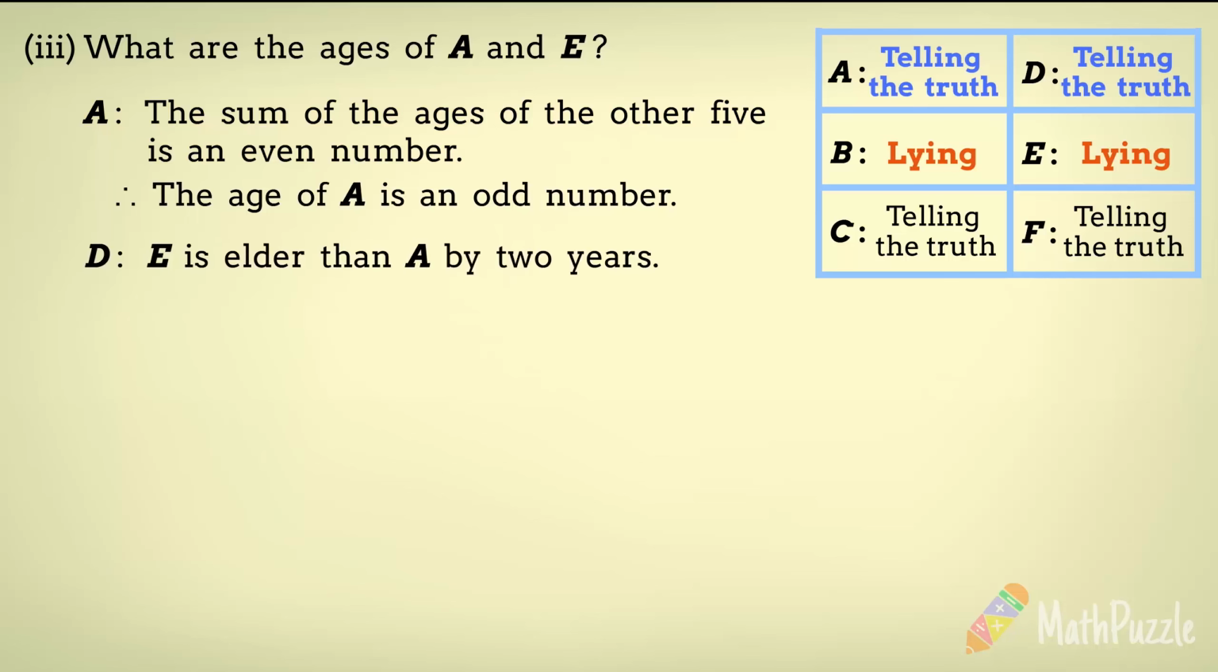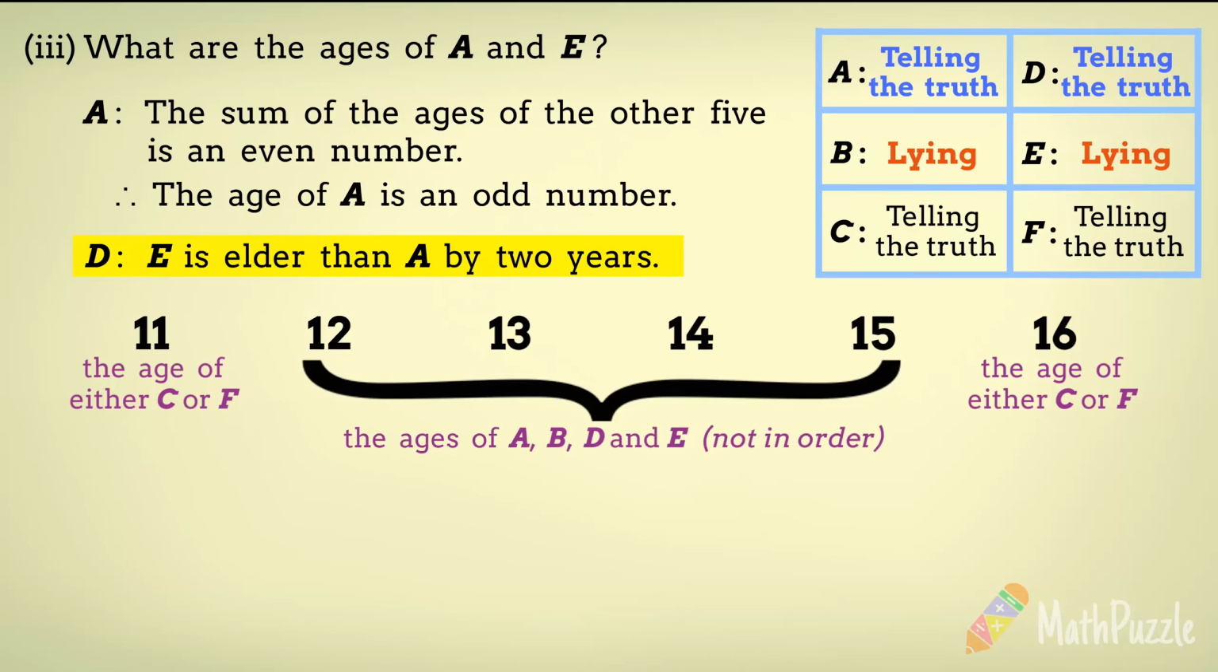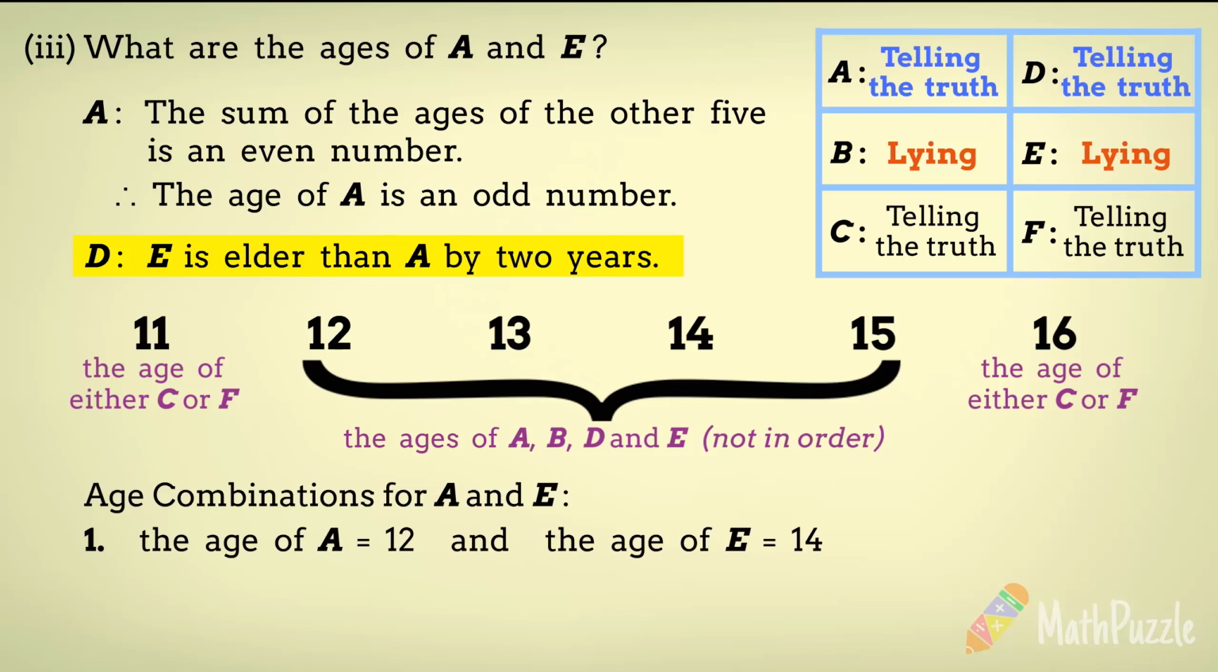According to D's statement, E is elder than A by 2 years. As previously mentioned, A, B, D, and E have distinct whole numbers as their ages, ranging from 12 to 15. So, there are two potential age combinations. 1. The age of A equals 12 while the age of E equals 14. 2. The age of A equals 13 while the age of E equals 15.